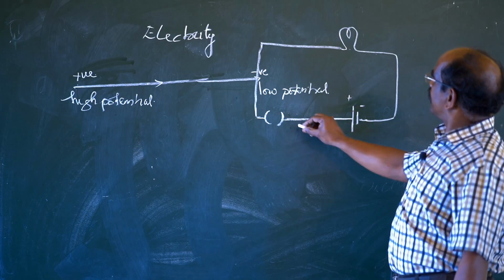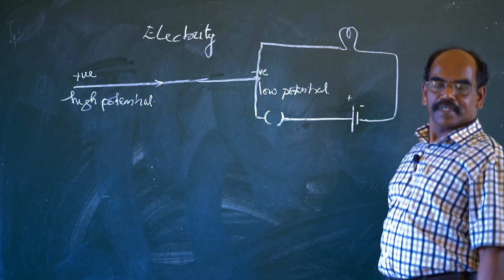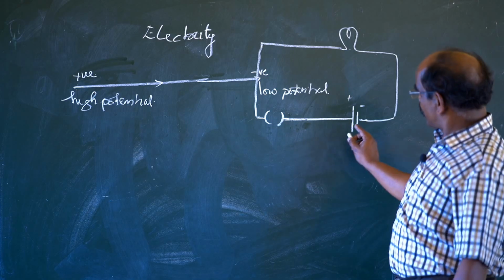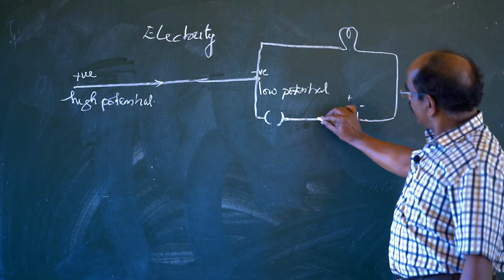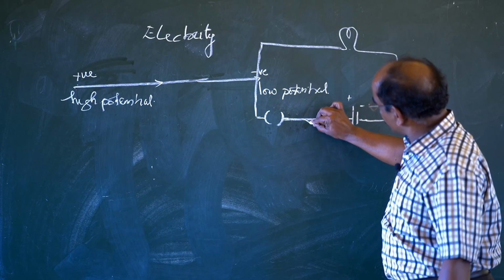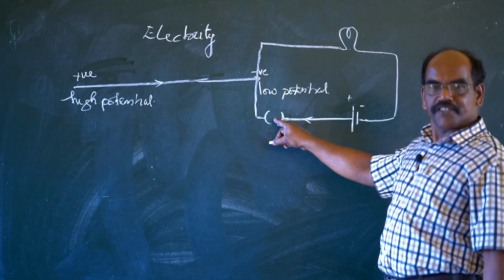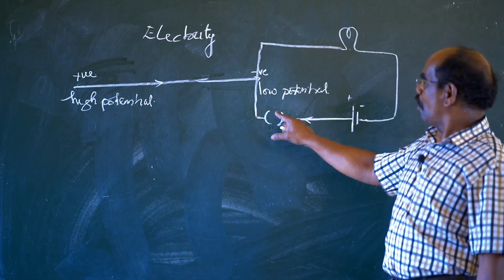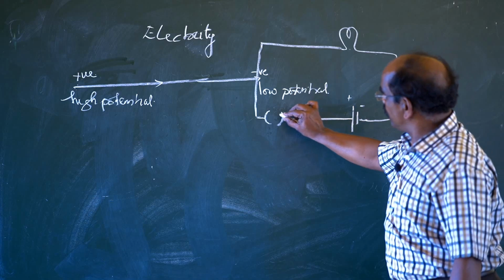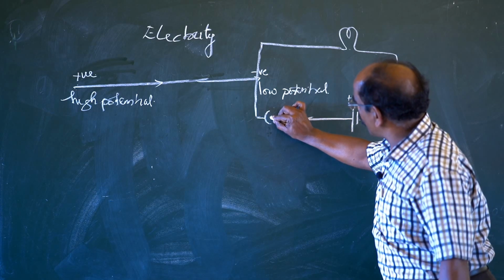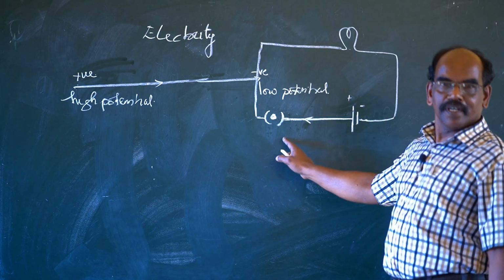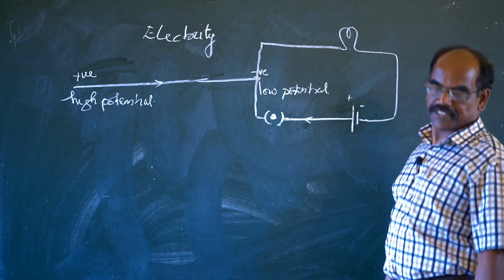Now this is an open circuit. Open circuit means, if you closely analyze, the current is flowing from the positive terminal and reaching the plug key, but it is not on. So we keep the plug key on. Now this is called a closed switch.